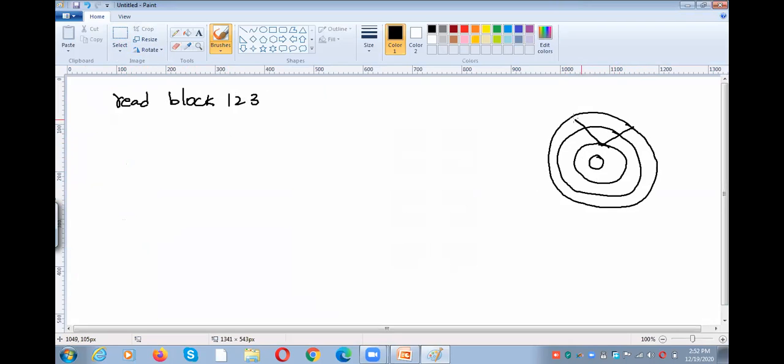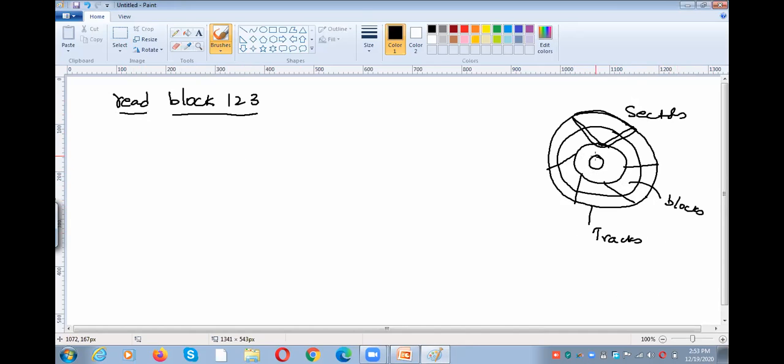These tracks are divided into sectors. These pizza shaped things are called sectors. And then in the sectors we again have blocks. So these outer line circles are called tracks. This particular pizza shape is called a sector. In the sectors we have blocks. Now what do we want? We need to read block number 123.